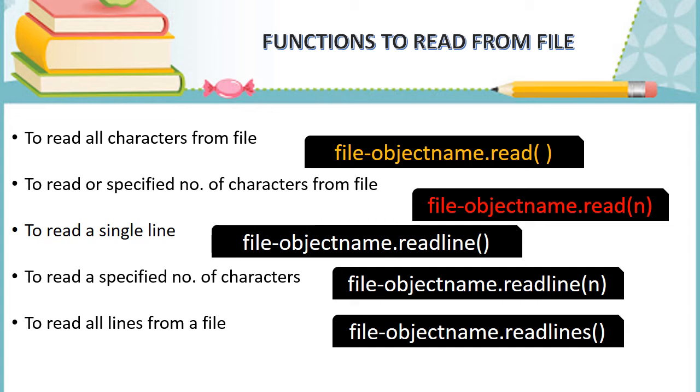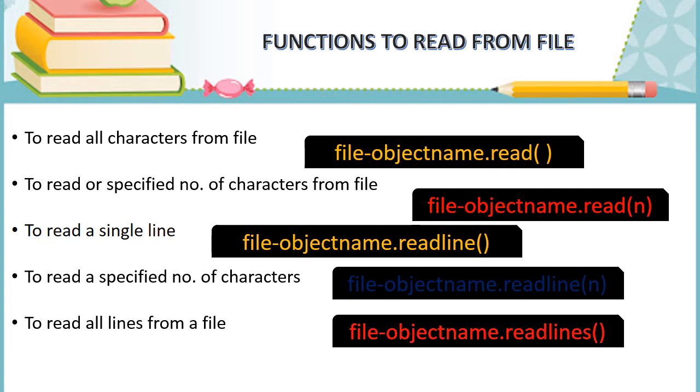If you want to read a single line, the first line from the file, you can use readline. And if in the first line you want to read particular letters, you can use readline of n, where n indicates the number of characters. And if you want to read all the lines from the file, you have to use the file object name and the readlines function to read all lines.